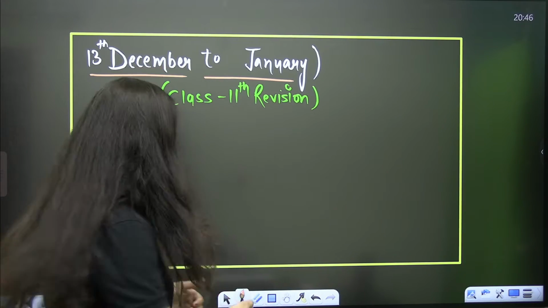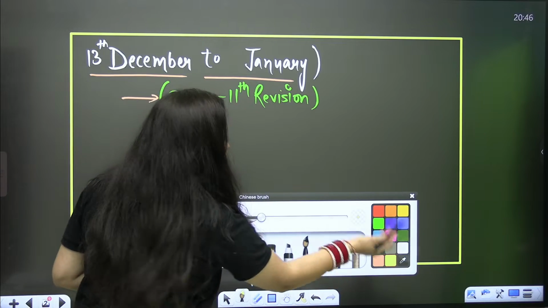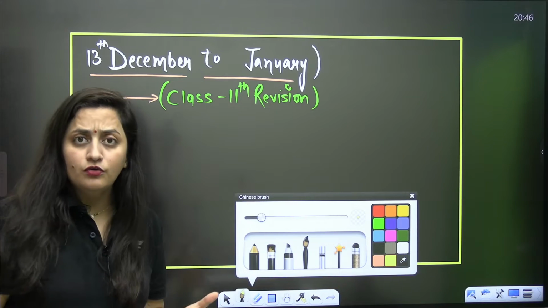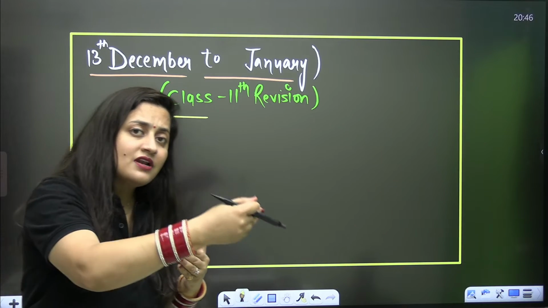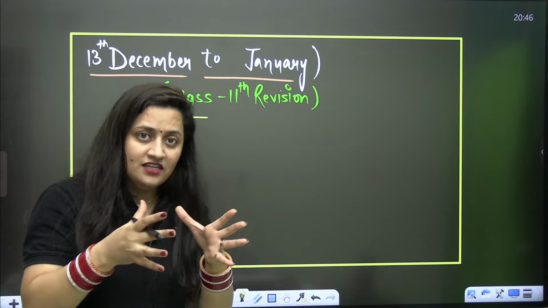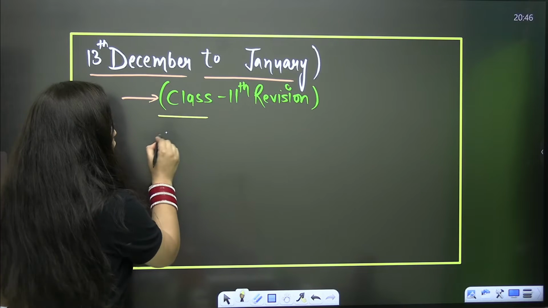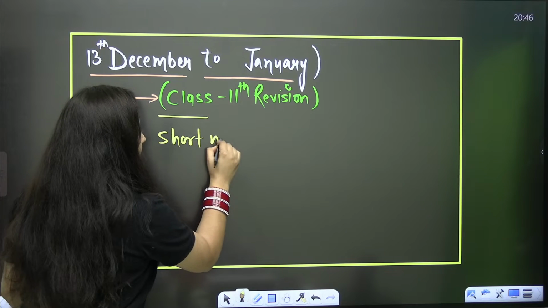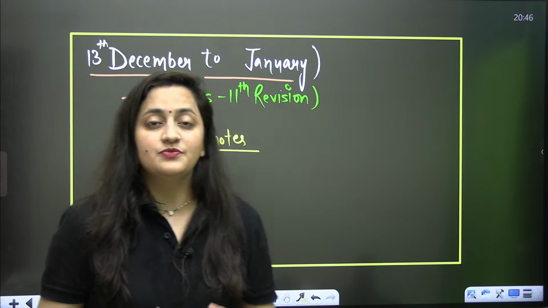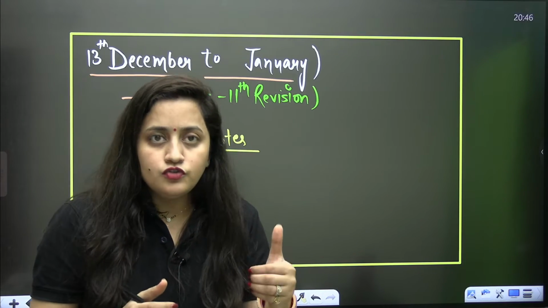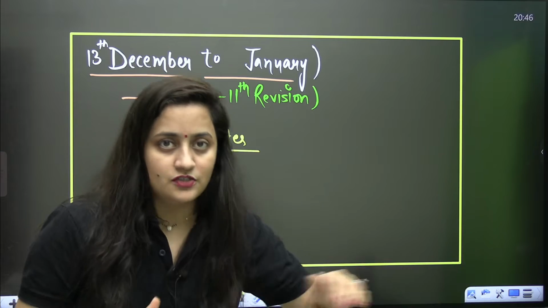For example, cell cycle and cell division from biology, and biomolecules from biology. These two chapters are related to your class 12 syllabus as well. So by using short notes you can revise your class 11 syllabus. But as of now mainly you should start focusing on your class 12 syllabus.